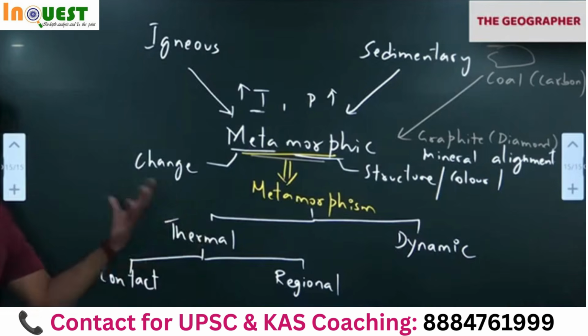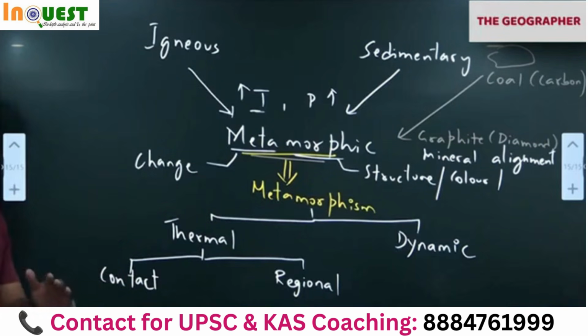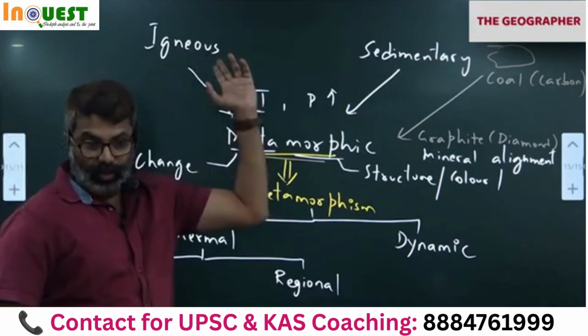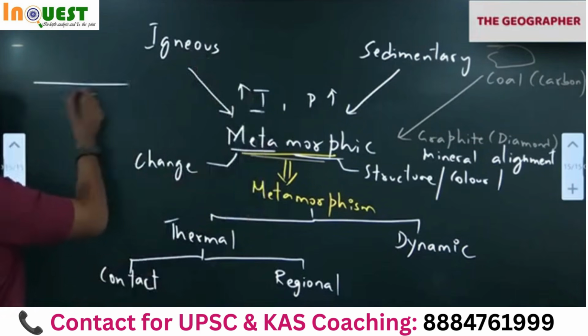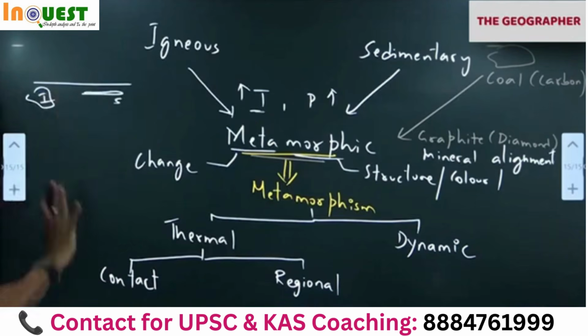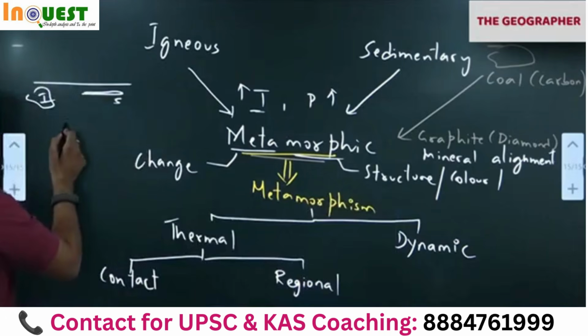So thermal means heat. So where does the heat come from? Either the igneous or sedimentary rock should come in contact with lava, where volcanic activity will take place. So the lava will come in contact with the already existing rocks. For example, here there are two rocks, an igneous rock and a sedimentary rock. They have already formed. Now let's say a volcano is erupting, magma is coming here.